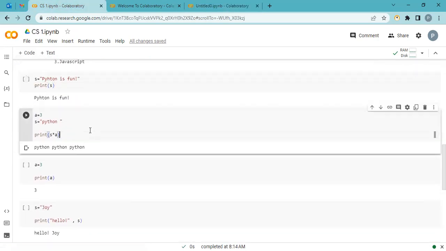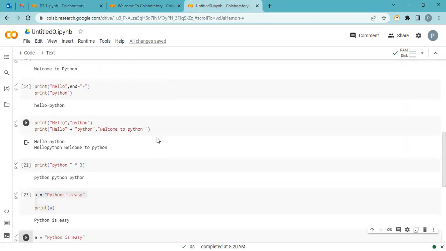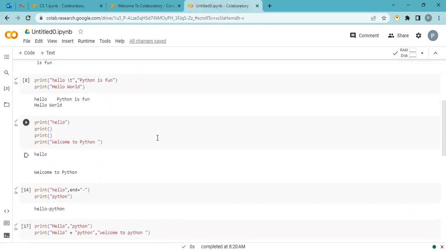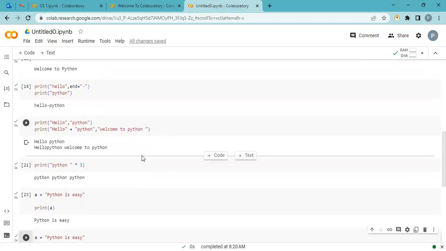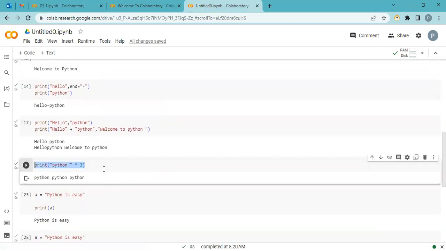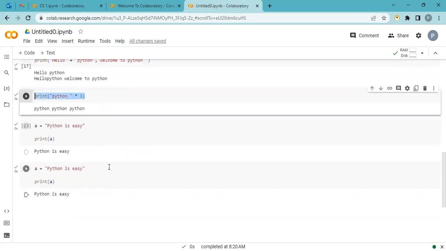Yes, it is a very good example. I am using one variable with Python as a string and A is a variable 3, that means a number. And I say like that S multiplied by A. So S is Python, A is 3. The output is the same as what we already did earlier here. Python. Yes, here. Okay, let's do the same thing using variables.